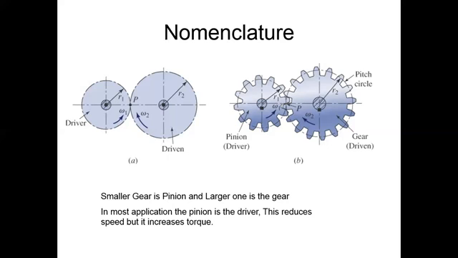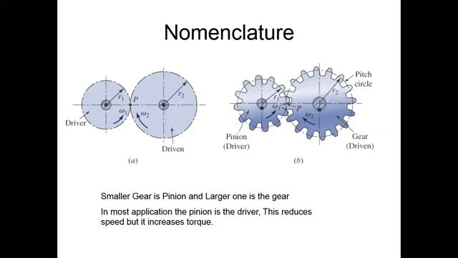If a gear is run with the help of electric power by itself, then it is said to be the driver.